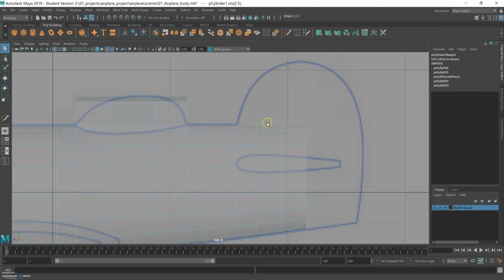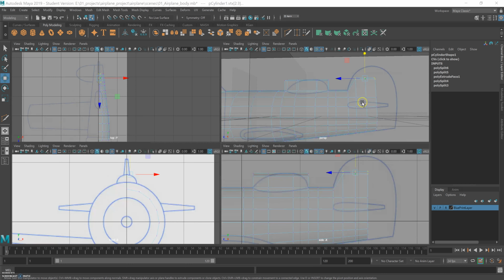I'll move them up. I'm using the translate tool, so you can just access that. The hotkey for the translate tool is W.